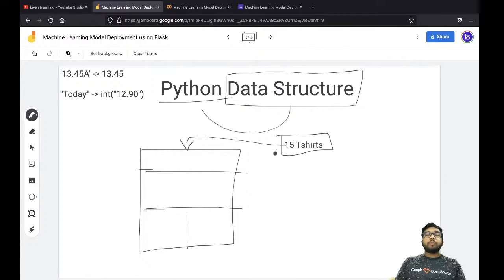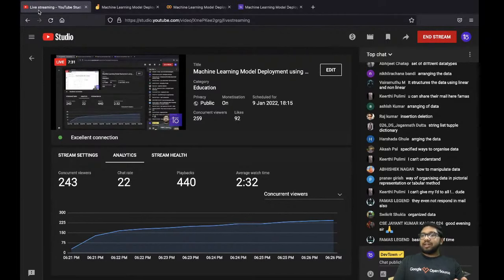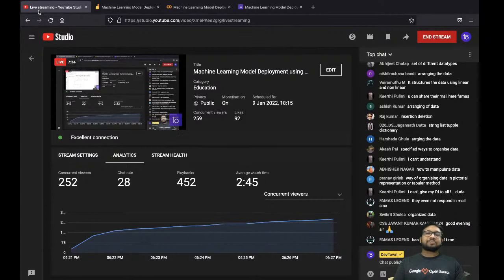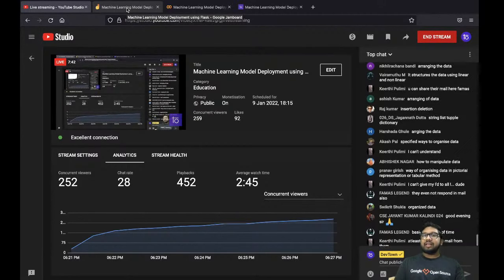So when I put my 16th t-shirt, it will fall off. It happens. Generally boys can relate to that, right? We often do that. Clothing is not that organized. Okay, perfect. So yes or no, can you guys relate to that?